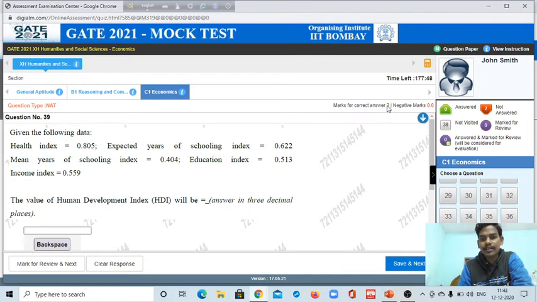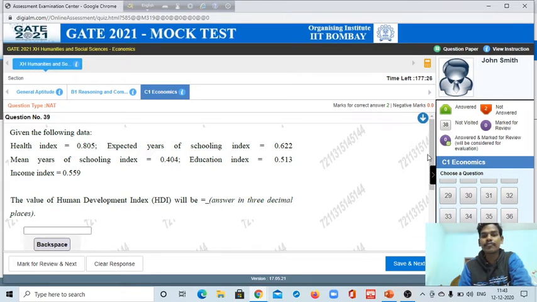So guys, you can see this: for the correct answer you will get 2 marks and negative marks 0. What is the meaning of it? In the GATE examination, for numerical questions there will be no negative marking.